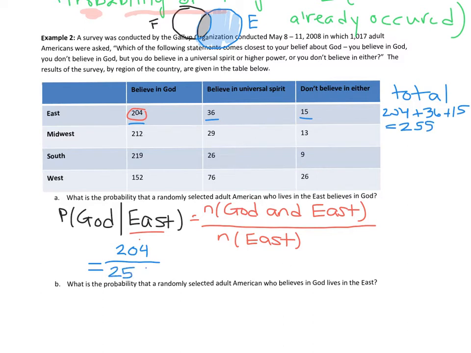All right, and we can leave it like that. You guys can write 0.8, something like that. All right, so that's our first conditional probability for this example. Let's look at the next one.